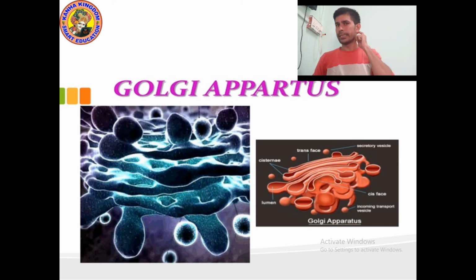So kids, as you can see clearly the picture of Golgi body. Can you see the picture of Golgi body, Golgi apparatus? It is actually a 3D picture. Remember it is a 3D picture. As you can see from the middle, it is longer like a tube-like structure, and from the corner it is circular in shape. And one picture is actually in purple color, which is actually a 3D picture.